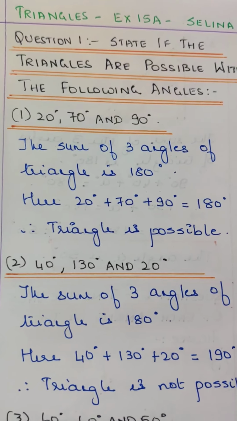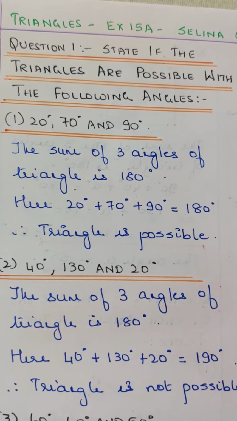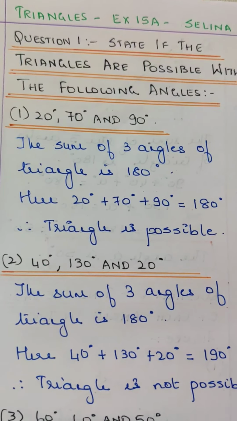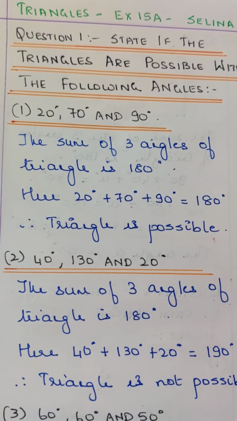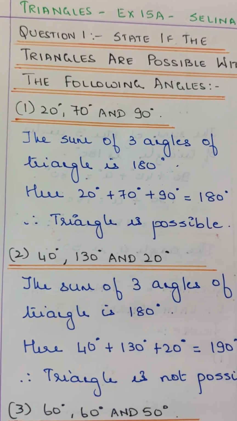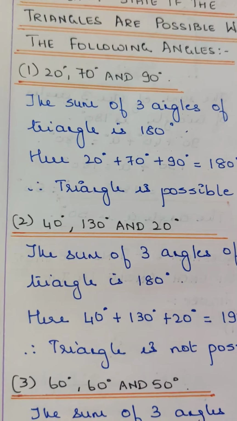Question 1. State if the triangles are possible with the following angles: 20 degrees, 70 degrees and 90 degrees. The sum of the three angles of a triangle is 180 degrees. Here 20 degrees plus 70 plus 90 is 180 degrees. Therefore triangle is possible. The second sum: 40 degrees, 130 degrees and 20 degrees.